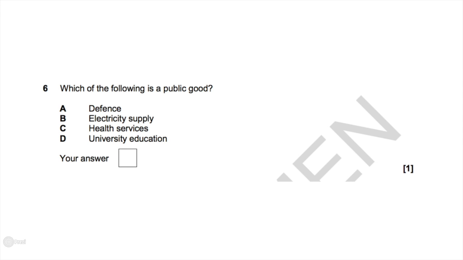The only public good out of these four goods is defense. You cannot exclude a citizen from receiving the benefit of defense, and one individual's consumption of defense does not decrease the amount available for someone else. All of the other ones can be excluded and are rivalrous.